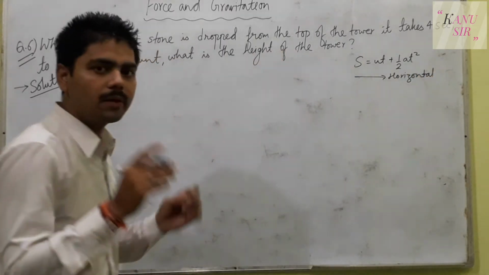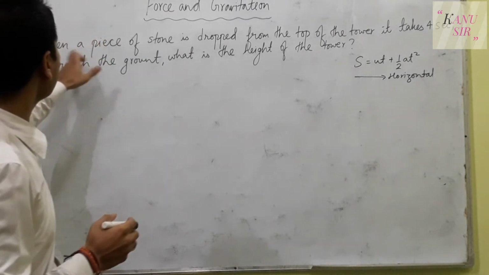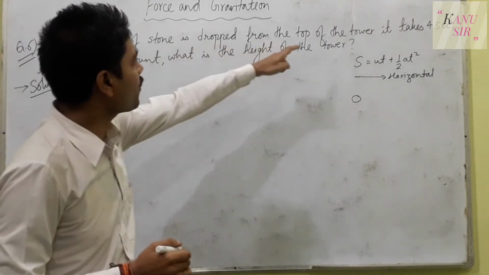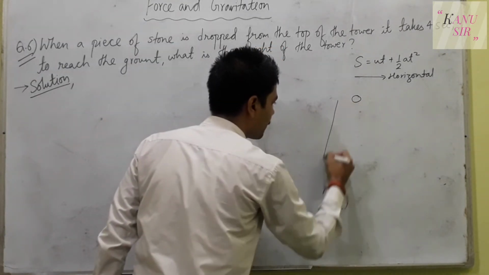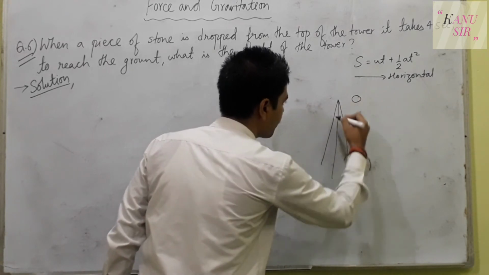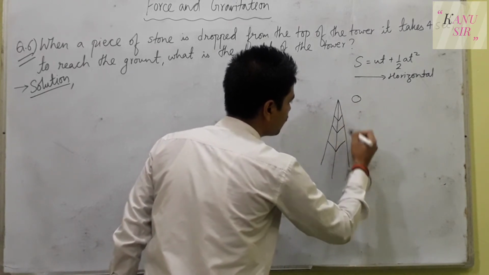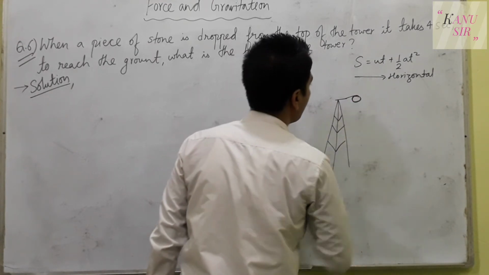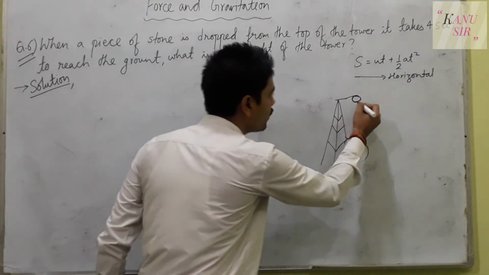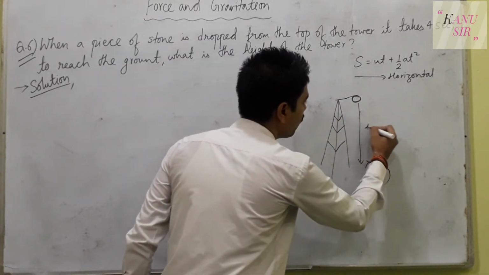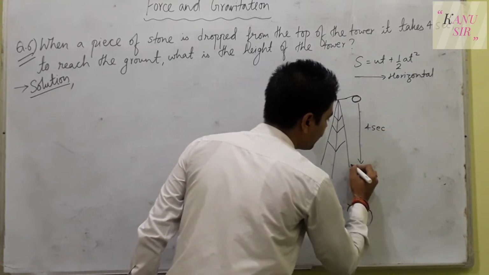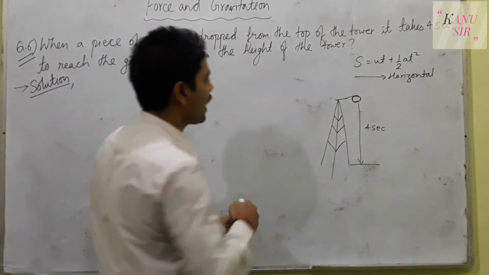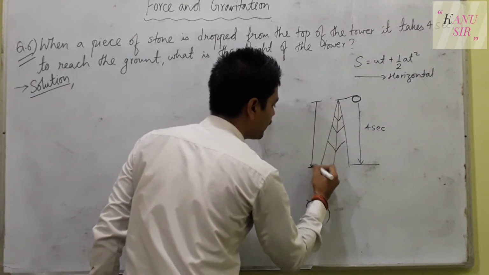Let us read the question and we'll analyze what is asked here in the question. When a piece of stone is dropped from the top of a tower. So let us make a tower here. Here, this is a tower. A person has climbed up to a tower and he has dropped the stone from a certain height of the tower. And when the stone has dropped, it has exactly taken 4 seconds to reach the ground level. So, what is the height of the tower? We have to find the height of the tower here.